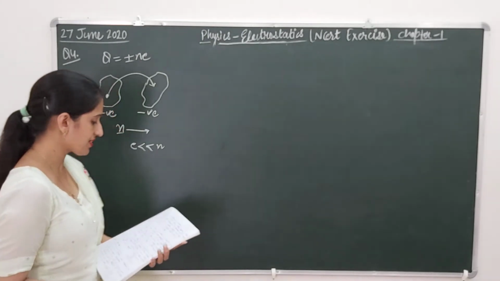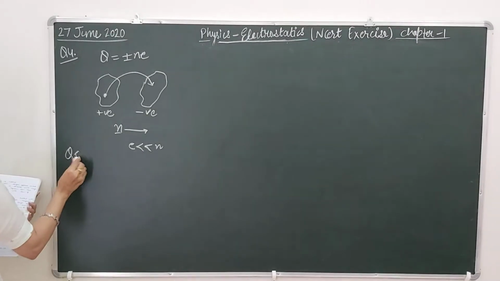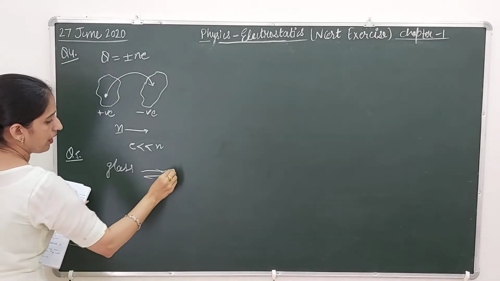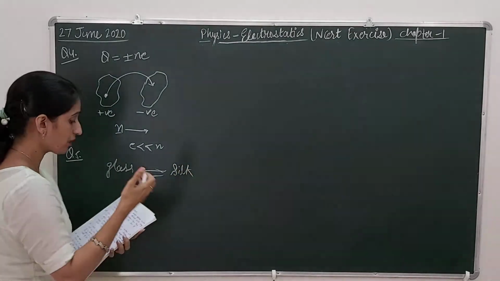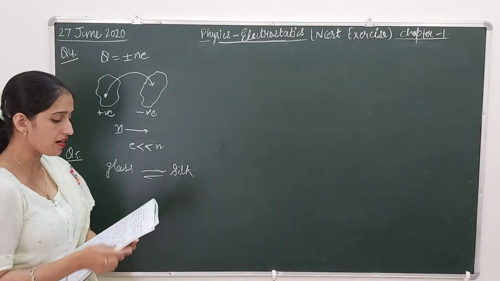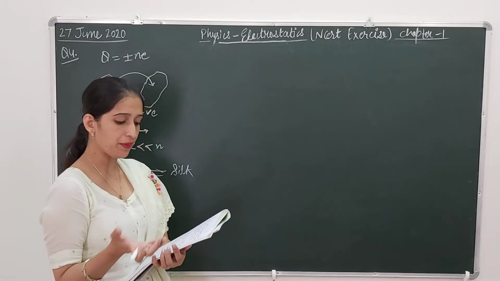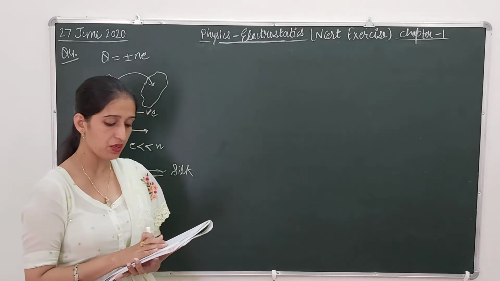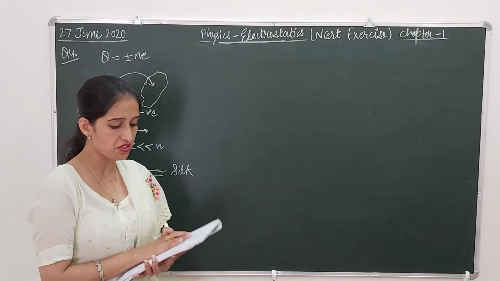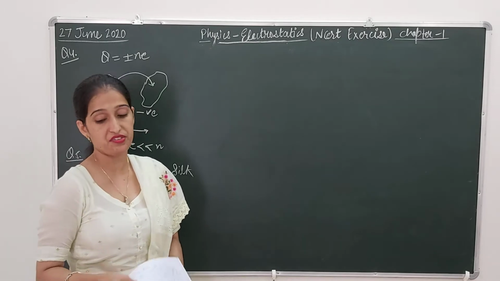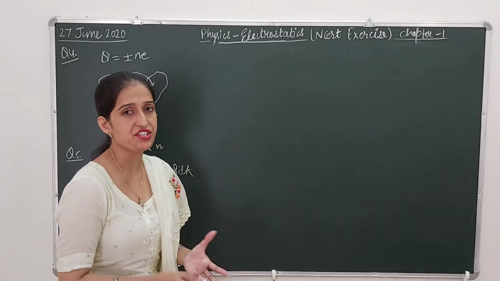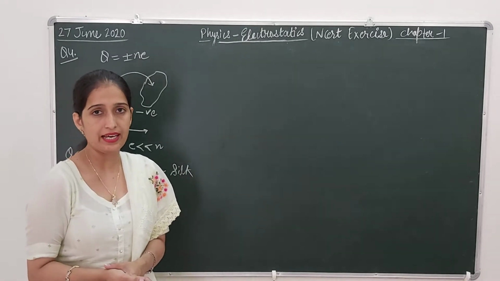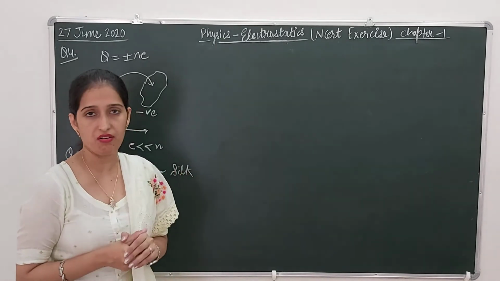Question number 5 is saying that when a glass rod is rubbed with a silk cloth, charges appear on both. A similar phenomenon is observed with many other pairs of bodies. Explain how this observation is consistent with the law of conservation of charge. The law of conservation of charge says that charge can neither be created nor be destroyed. It means charge is always conserved.